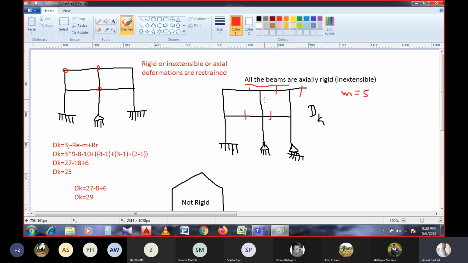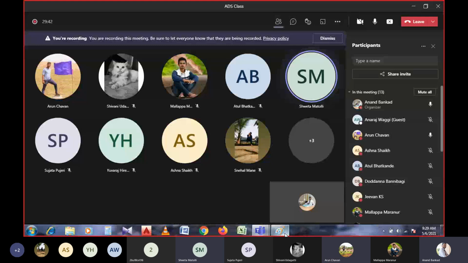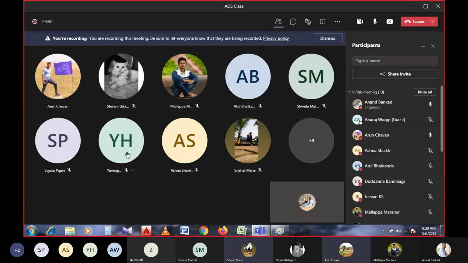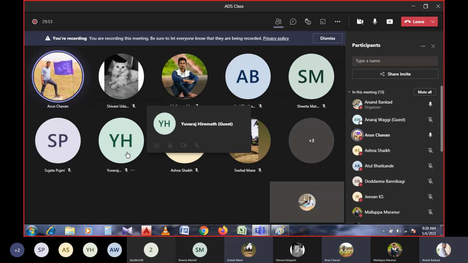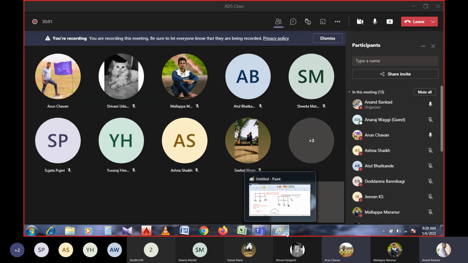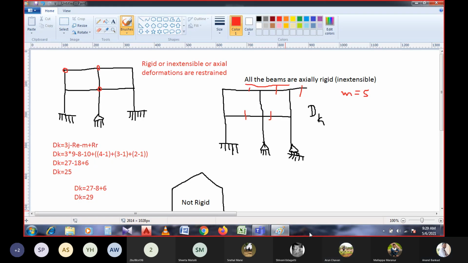All of you trying? Yes, sir. Shweta, are you trying? Yes, sir. Nehal, Yuvraj? Sir, doing so. Yuvraj Hiremat? Don't sit quiet. If you try, then only you will come to know whether you know how to solve or not. If you don't know, let us discuss. Yes? No, sir, nothing.